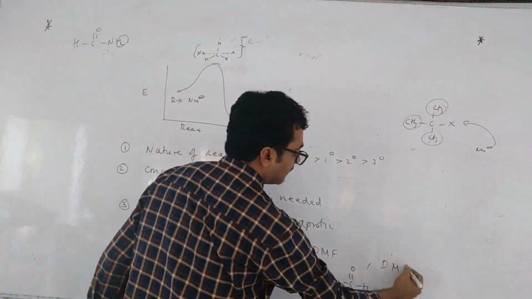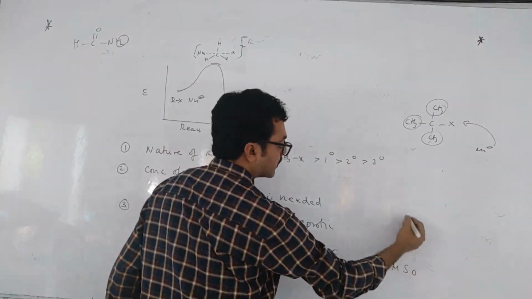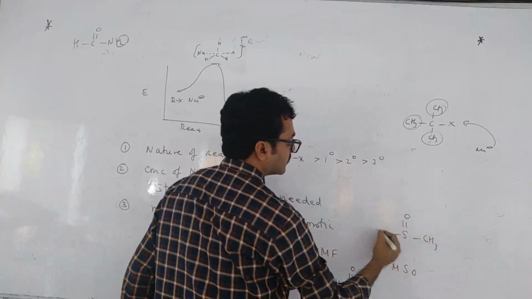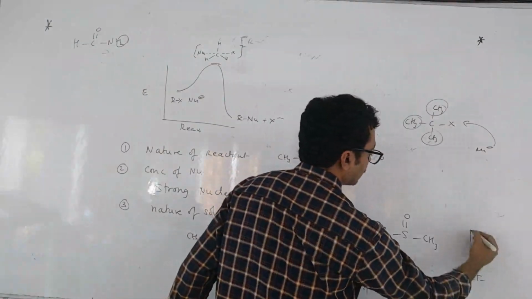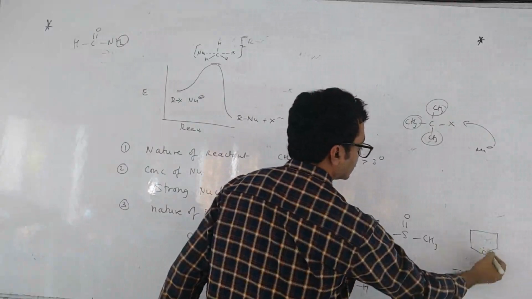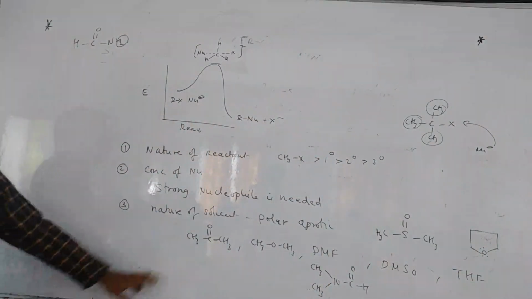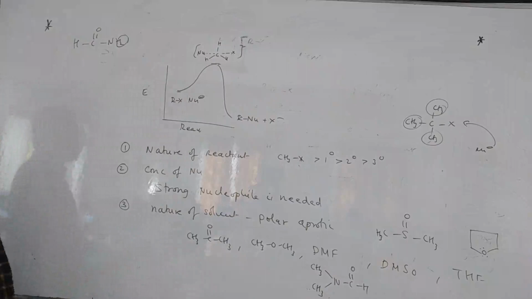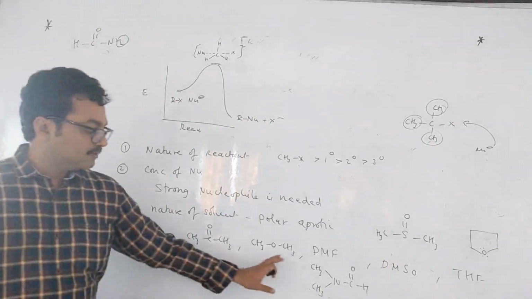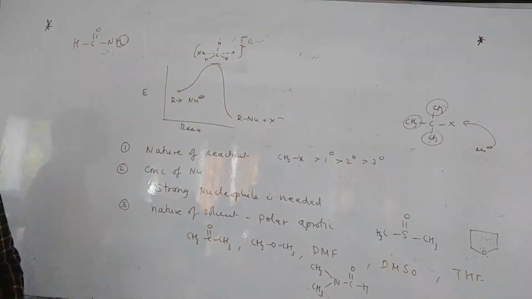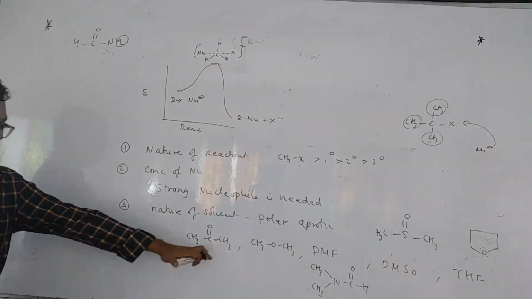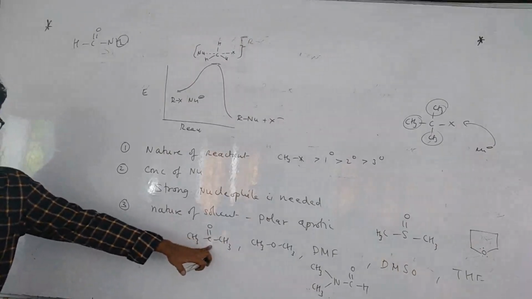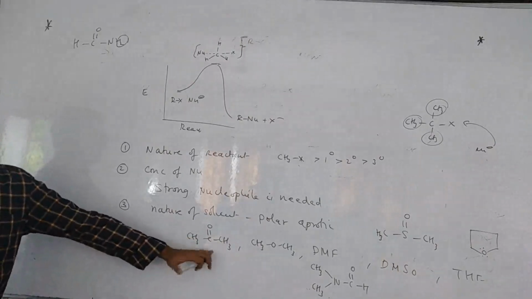DMF, DMSO, dimethyl sulfoxide. These are the solvents. And THF, tetrahydrofuran, like this. Furan, you have seen in aromatic compounds. So this is tetrahydrofuran, THF. These are polar aprotic solvents: acetone, ether, DMF, DMSO and THF. Means they do not donate protons, but they are polar, because of O minus and C plus. This is polar.